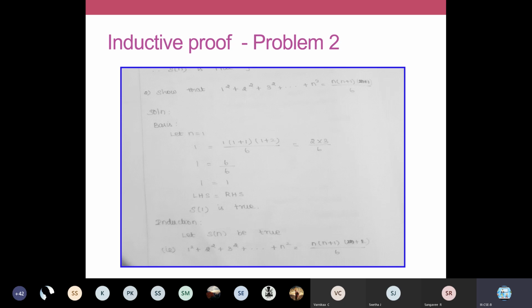Is the slide visible? I have taken this from the handwritten notes. The given expression is: show that 1 squared plus 2 squared plus 3 squared up to n squared equals n into n plus 1 into 2n plus 1 by 6.